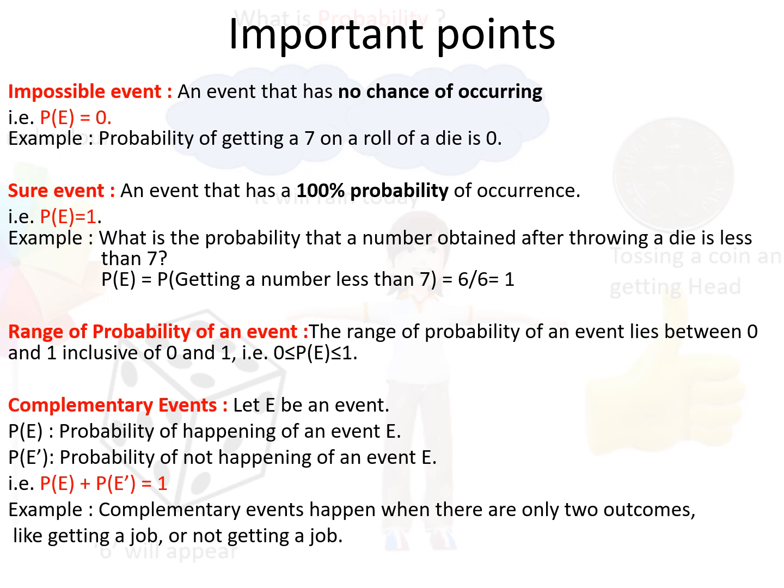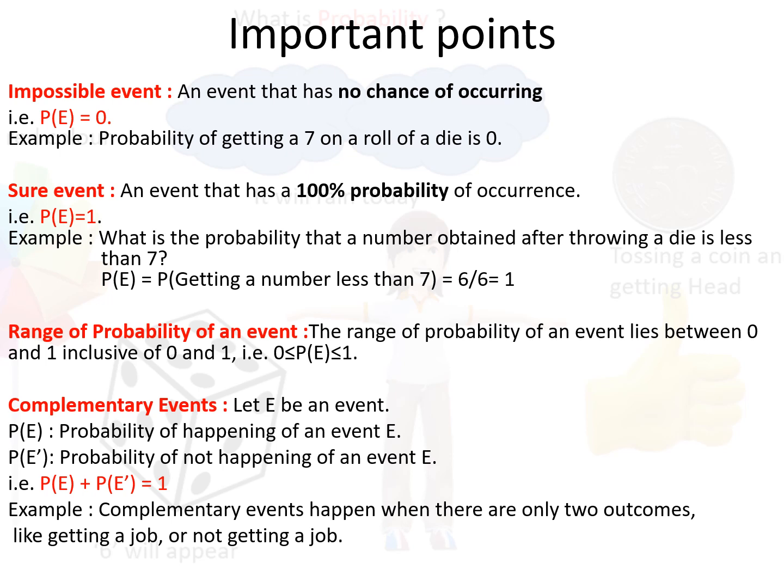Next is complementary events. Let E be an event. P of E be given by probability of happening of an event and P of E dash be given by probability of not happening of an event. See, not happening means the negation of the event and their sum is always 1. P of E plus P of E dash is always 1.